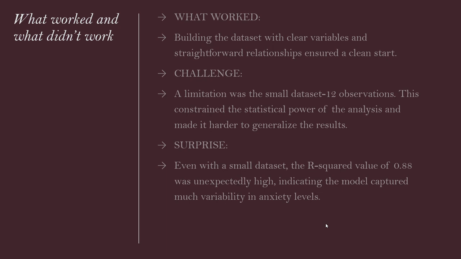What worked for this process was the data set; building a data set with clear variables and straightforward relationships ensured a clean start. Something that challenged me through this process was a limitation with the small data set of 12 observations. This constrained the statistical power of the analysis and made it harder to generalize the results. A surprise was that even with a small data set, the R-squared value of 0.88 was unexpectedly high, indicating the model captured much variability in anxiety levels.